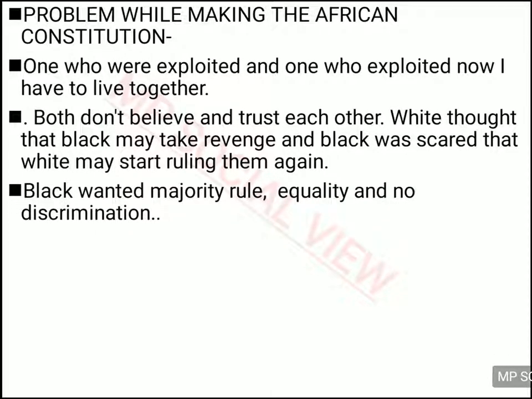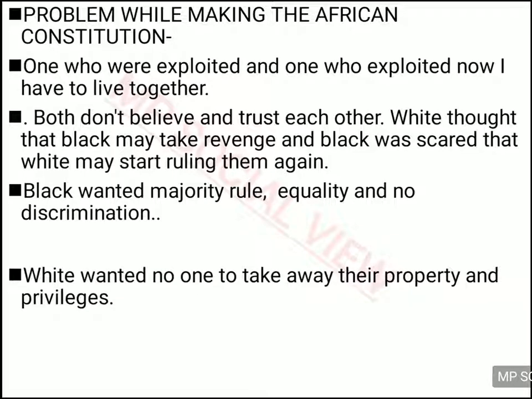The third problem was that the black people wanted majority rule. They wanted the party which gets the majority vote to rule the country. And because the black people were the majority in South Africa, there were mostly chances of the black people coming to power. So these people wanted majority rule and they didn't want any discrimination in the future. They wanted complete equality to be established.